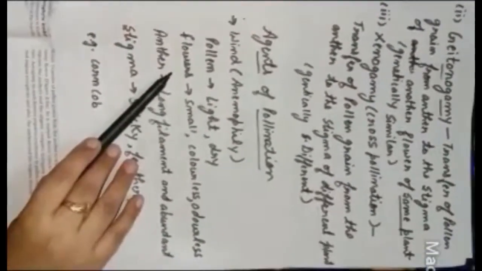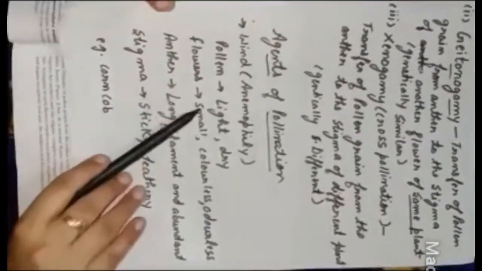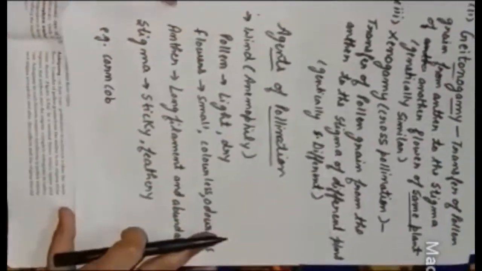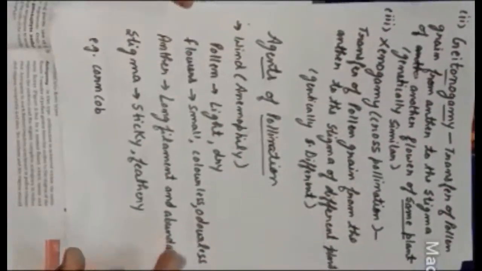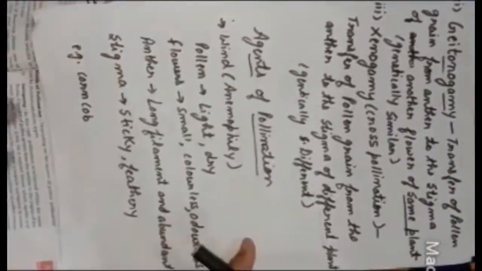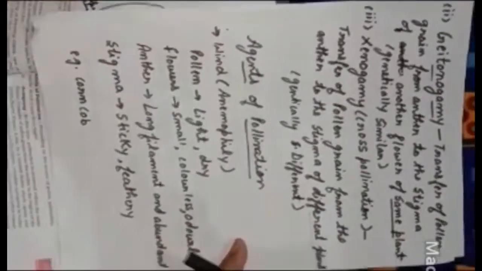The flower should be small, colorless and odorless. Clear? So that no insects can come on it. Now the next one is anther. Anther should have a long filament, so that it can be carried with the air very easily. And the third one is stigma. Stigma should be sticky, so that the pollen grains that come to it can stick on it very easily. Okay, so these are the properties which we need for wind pollination.